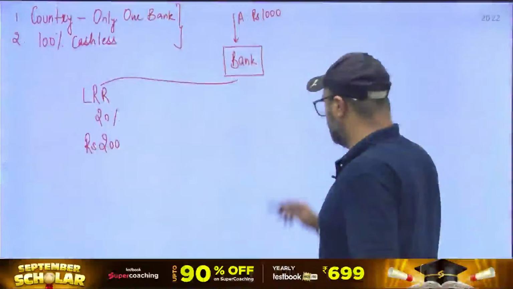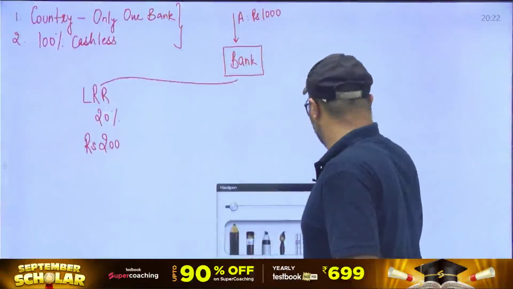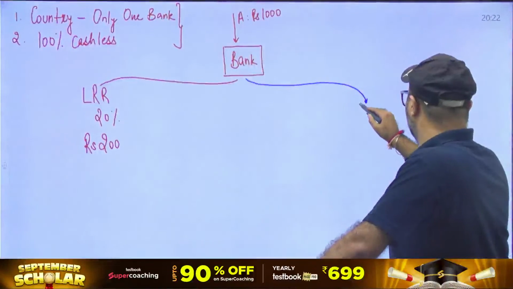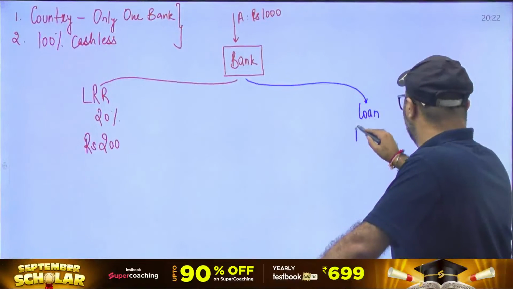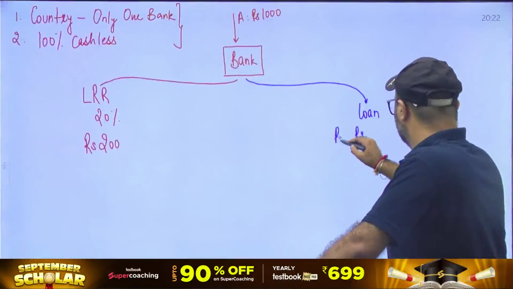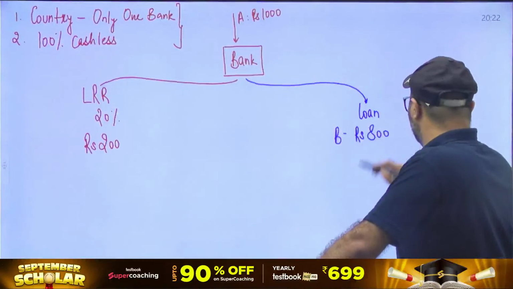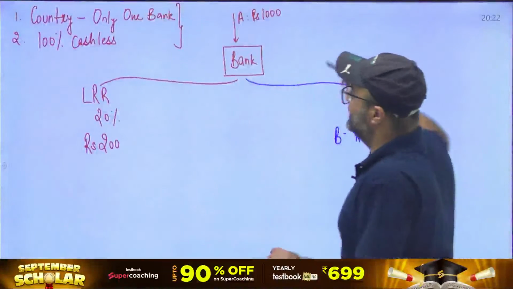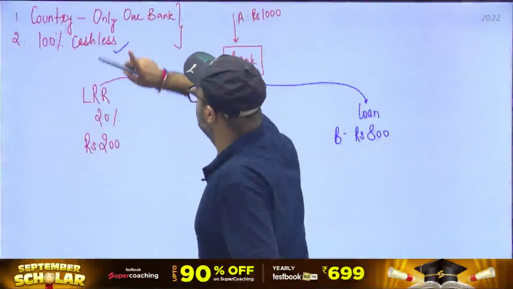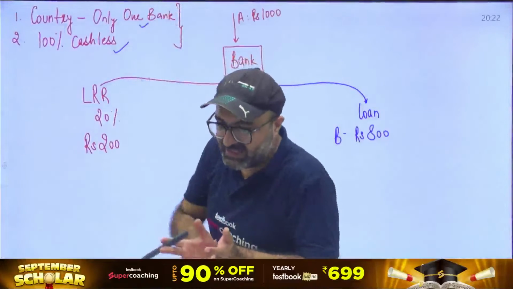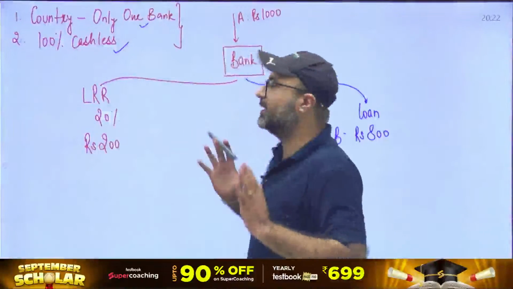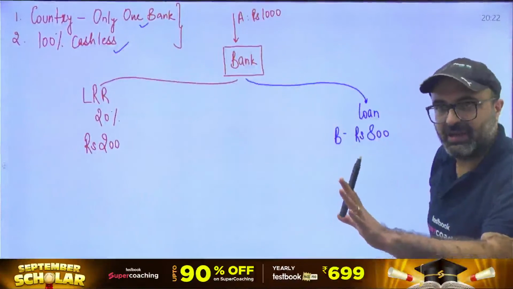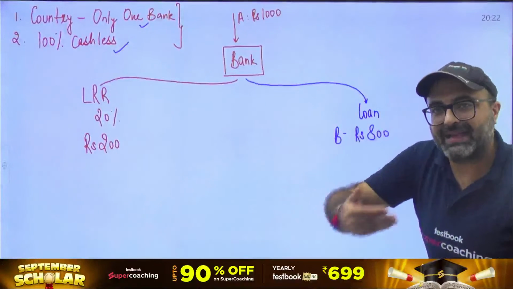Now the rest of the amount can be given on loan. So let's suppose the bank has given the rest of the amount on loan, and this lending is done to individual B. The moment B receives the loan, as I said, we have a 100% cashless economy. Secondly, I have assumed all the banks as a single entity, that in our country we have only one bank. Then what will happen? The bank is not going to give the loan in the form of cash. Obviously, the bank will give this loan in the bank account itself.